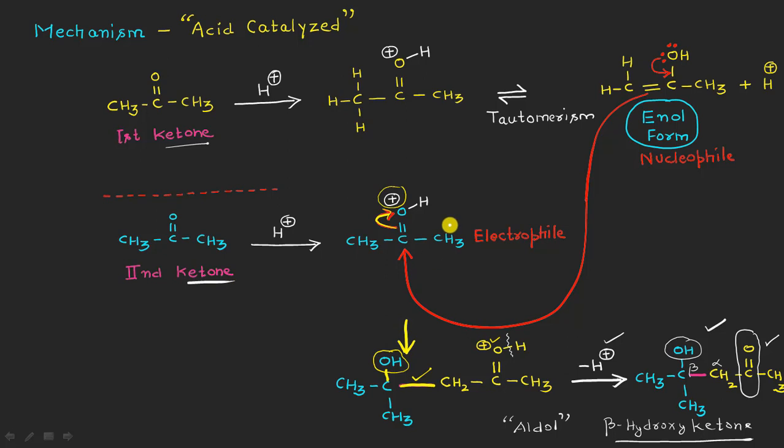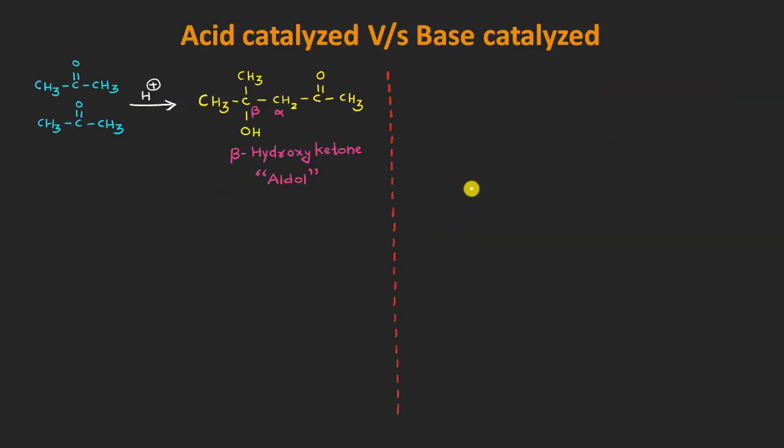So now I want to show you a comparison of the acid catalyzed as well as the base catalyzed mechanism. As far as the acid catalyzed reaction is concerned, you can see that two molecules of acetone under acidic conditions give the beta hydroxy ketone, or the aldol, as the product, right?